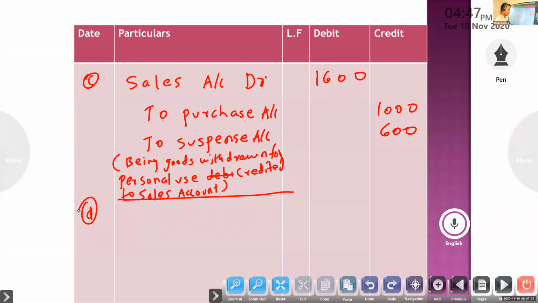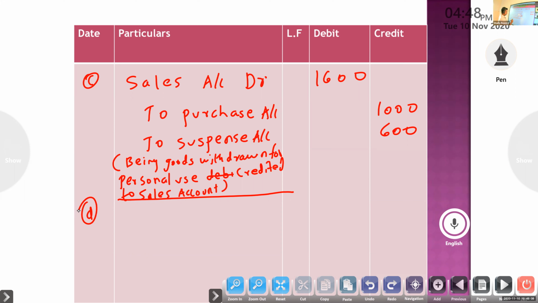So tell the rectification entry. Here, what is the problem? Depreciation provided on machinery was posted to machinery account as rupees 300. Only machinery has the problem. Depreciation is correct; under machinery we wrote only 300. So again 2,700 you have to write. It is only a one-sided error. Only the machinery account has the problem.